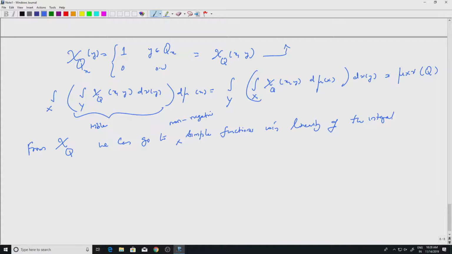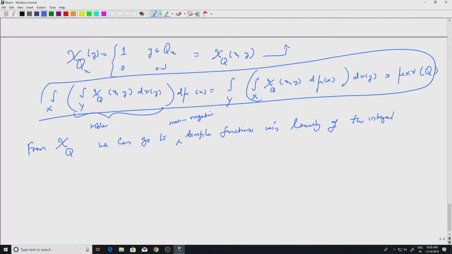What I mean is, if I have this equality for f equal to chi Q, I can replace that with the summation of alpha i chi Q i of (x, y), i equal to 1 to n. Because everything is linear, this will become a sum of things, and each term will be equal to the corresponding integral in the other order, and so on and so forth. I will leave that to you. This is a trivial step.